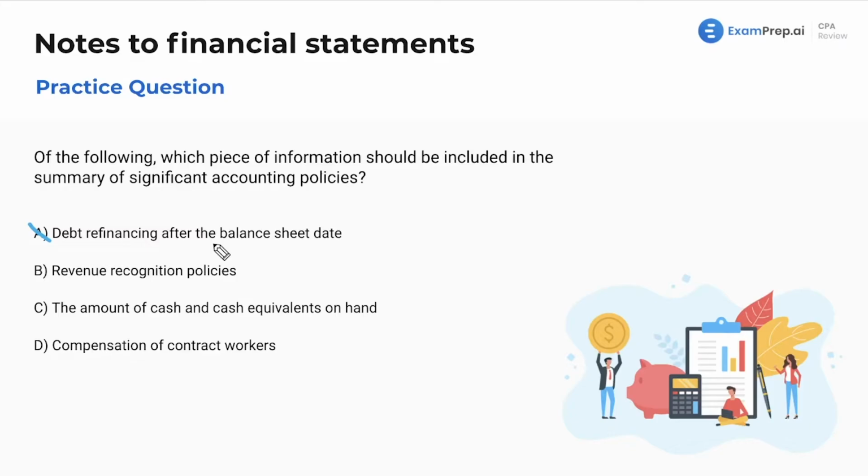As I mentioned before, how you value your inventory, how you determine cash and cash equivalents, that is going to be important as well. So how do you recognize revenue? Do you use the cash basis or accrual basis? Do you have specific rules on how you recognize revenue because of your niche market possibly? Well, I'm going to go with that is likely our answer. However, let's keep reading along.